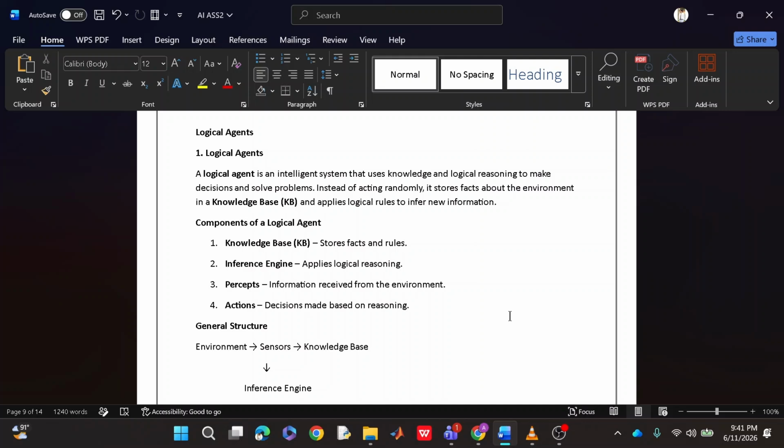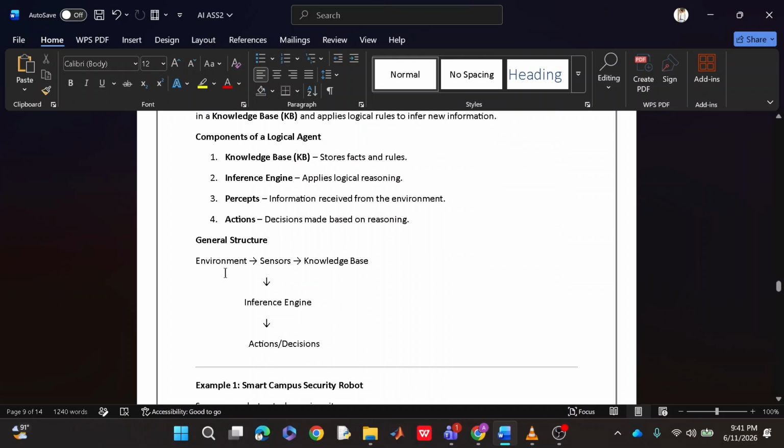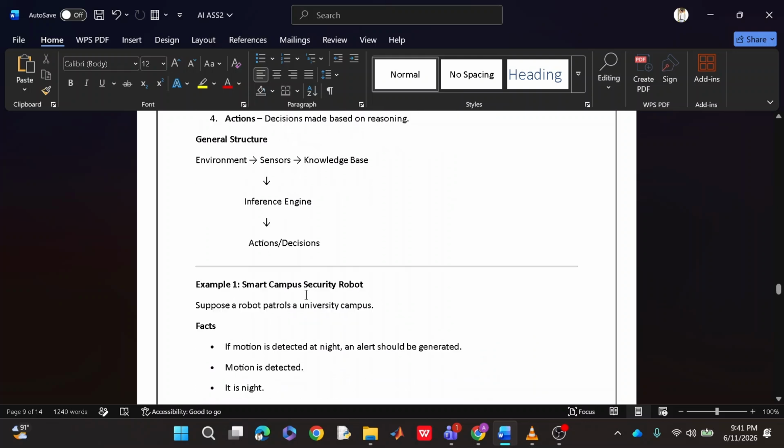Instead of acting randomly, we try to perceive the environment, and in accordance with that situation we work on it. So the main component is that you have the information, you have the facts. The second is that you apply those facts in order to perceive something from the environment, and then you make a decision according to that. So the general structure is that you have the environment, you apply sensing on it according to your knowledge, you make an inference, and then you make a decision or action.